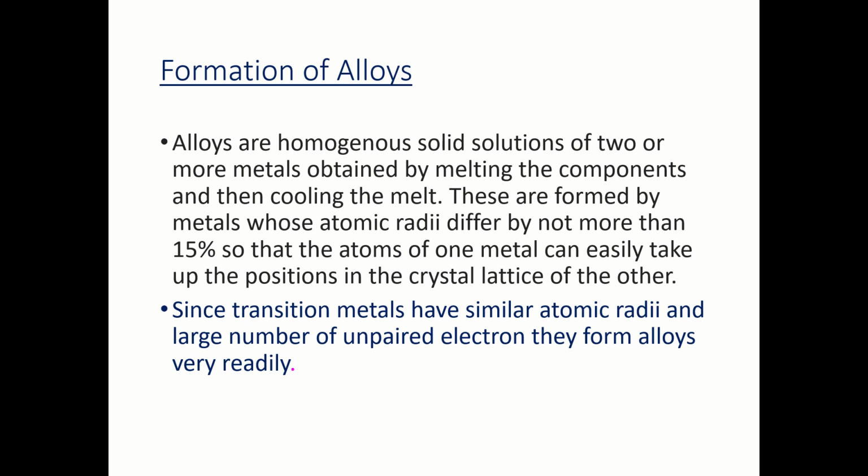For example, bronze is an alloy of copper and tin, brass is an alloy of copper and zinc. The transition metals form alloys among themselves. The alloys of the transition metals are hard and have high melting points as compared to the host metal. The atomic radii of transition metals in any series do not differ much, and as a result they can easily replace each other in the lattice and form a solid solution.